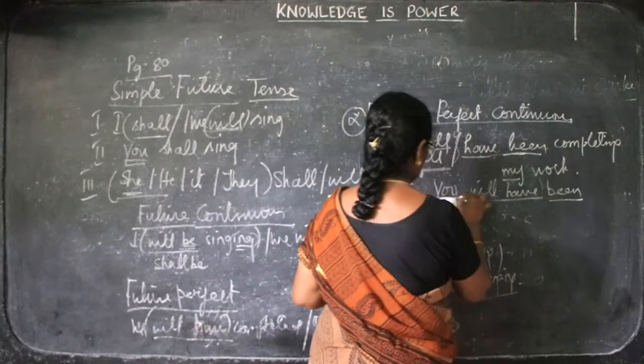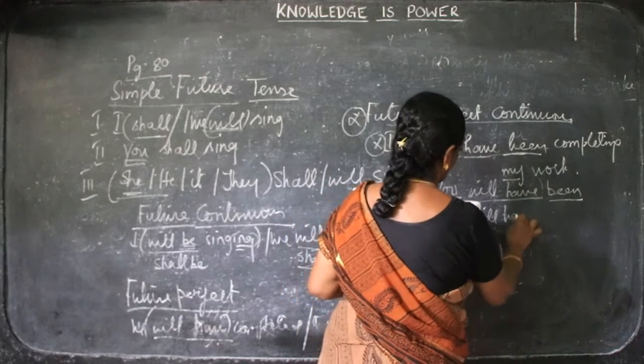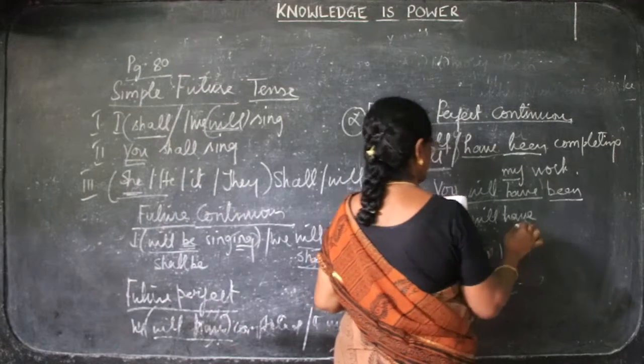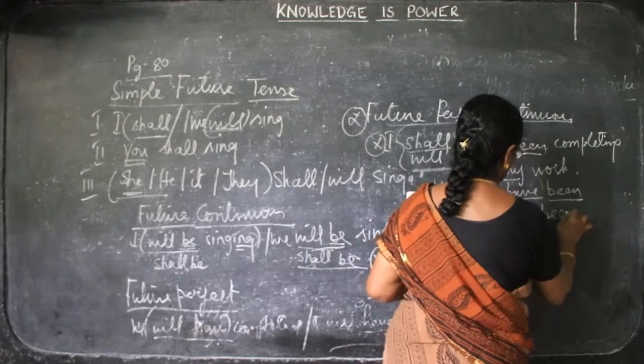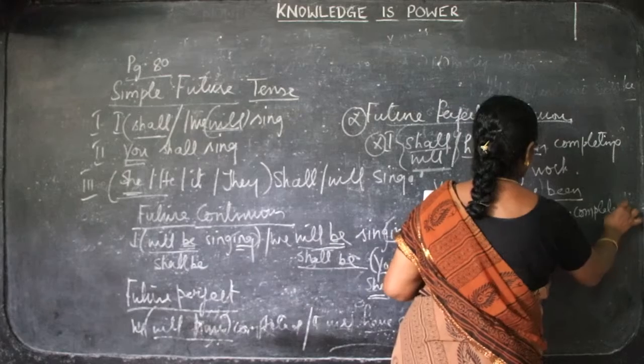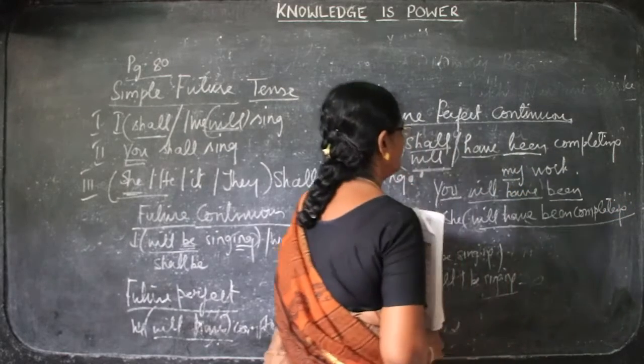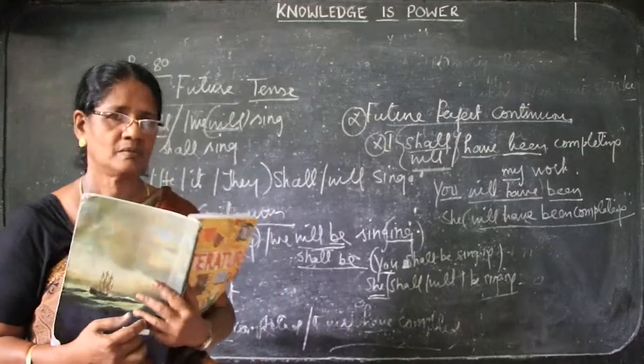This is second person you, and then the same way she will, or he or they or it, they will have been completing the work. So these are the fundamental rules of the tenses we see.